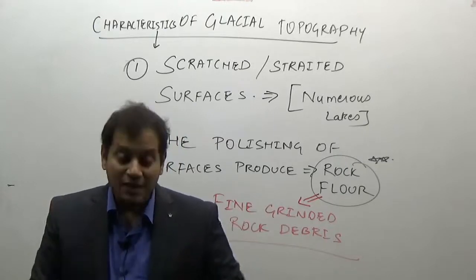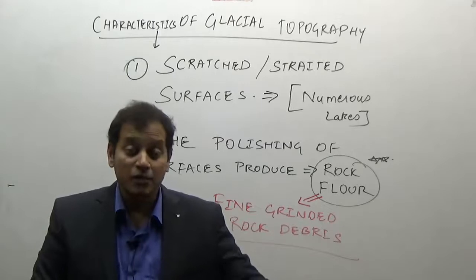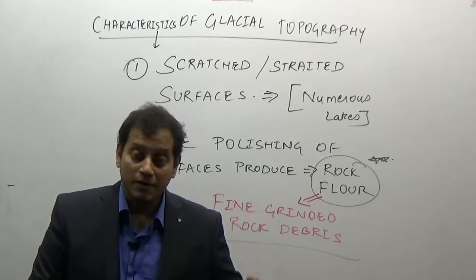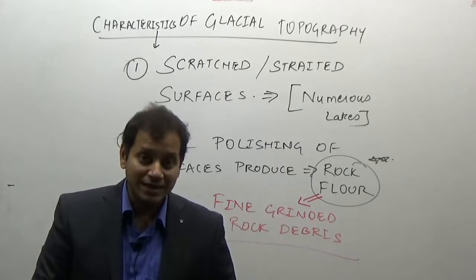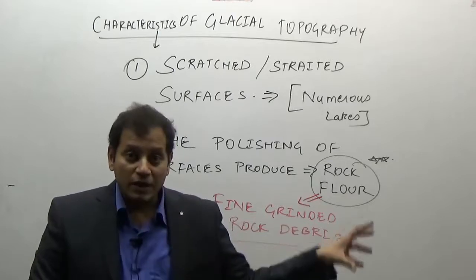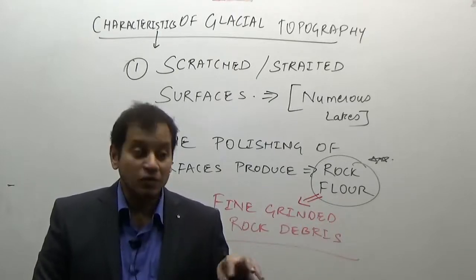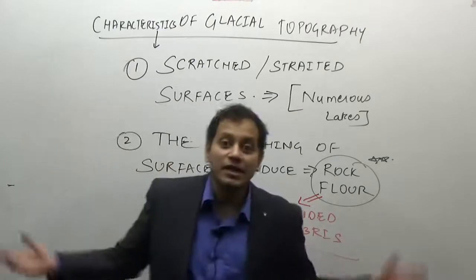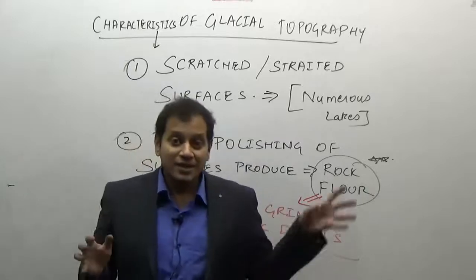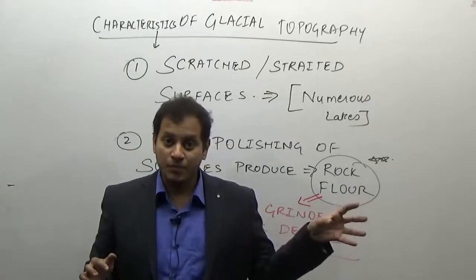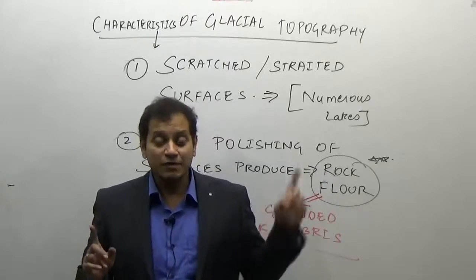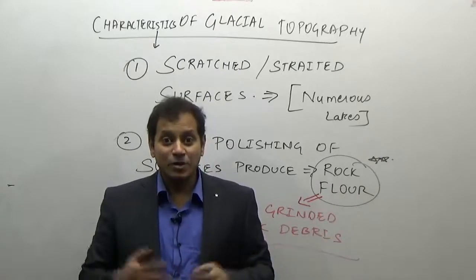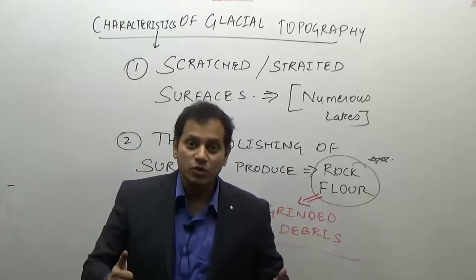Now, because this is a heavy lecture, I will divide it into two parts. The second part will be the erosional landforms of glaciation, and the third part will be the depositional landforms of glaciation. Okay. So here we have understood the basics of glaciation. Now what you have to remember from the exam point of view, any kind of exam, is that glaciers are the largest source of fresh water in the world. Then second, glaciated topography shows scratching, shows polishing effect. Why are they scratched? Because the glacier is the most powerful agent of erosion.